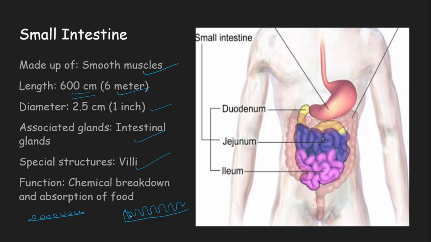here, because of this kind of surface, around 100 molecules of food can get absorbed. So the purpose of villi is to increase the surface area of absorption. What is the main function? It is the chemical breakdown and absorption of food.